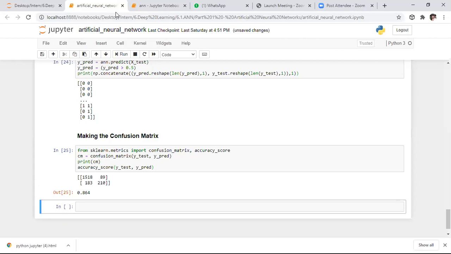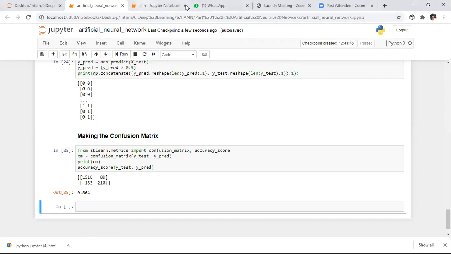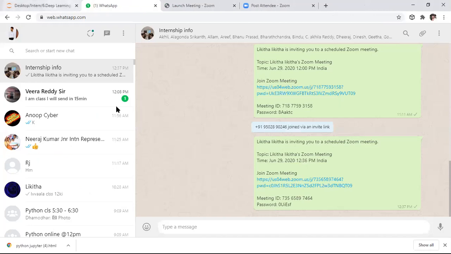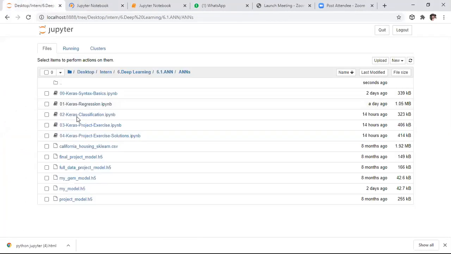We will see 2 regression problems using artificial neural networks. After that, we will see one more classification problem if time permits. Initially we will see the 2 regression problems. Here we have very basic syntax for one project. After that, for regression as well as classification, we have 3 projects here. I kept one assignment project also for you. If you are interested, go through that project. I will share the solution for that assignment also.